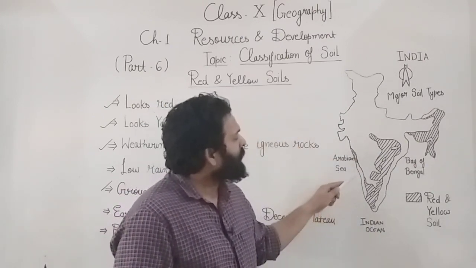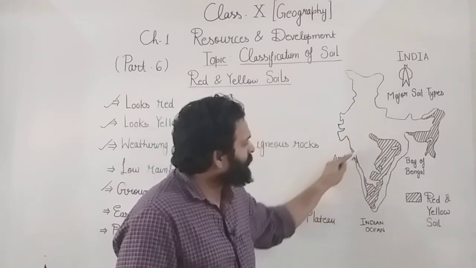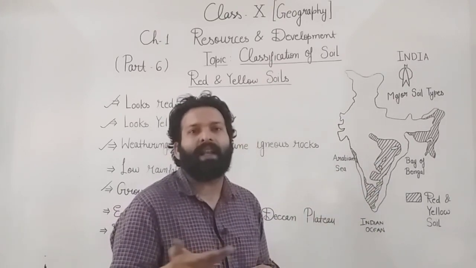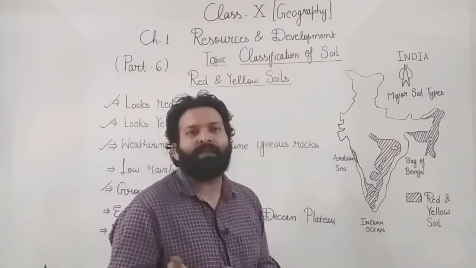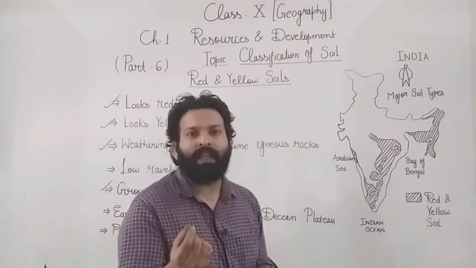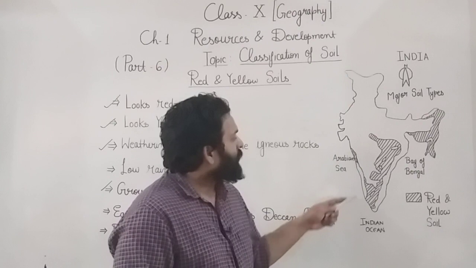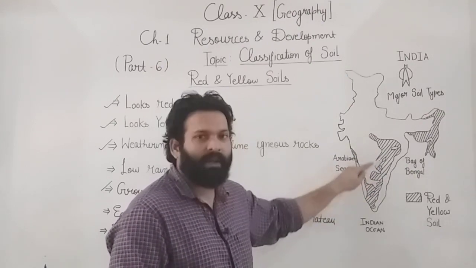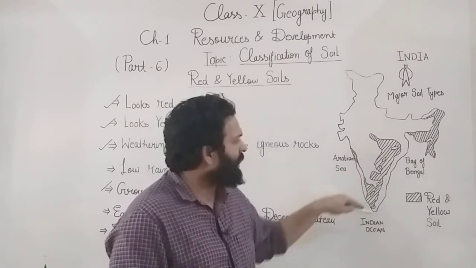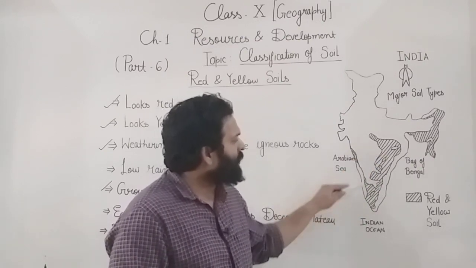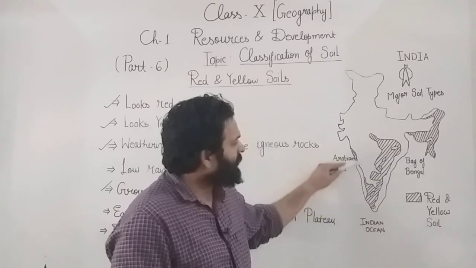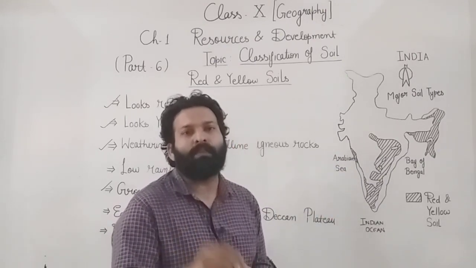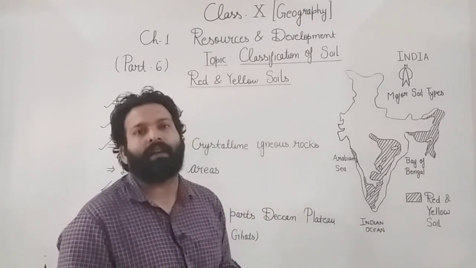This soil is also found in the south. This is the Deccan Plateau. What do you understand by plateau? That is elevated flat land. So it is found in the southern and eastern part of the Deccan Plateau. It is also found, yes, you can see, these are the Western Ghats mountain range, and it is found in the Piedmont zone of the Western Ghats.